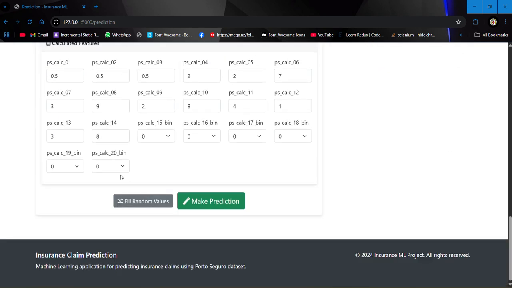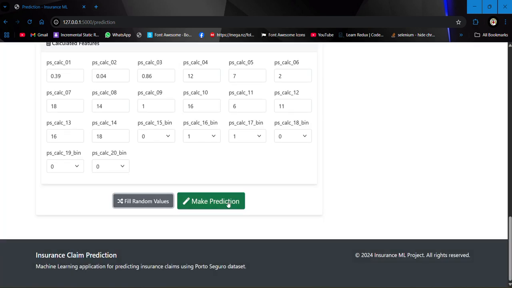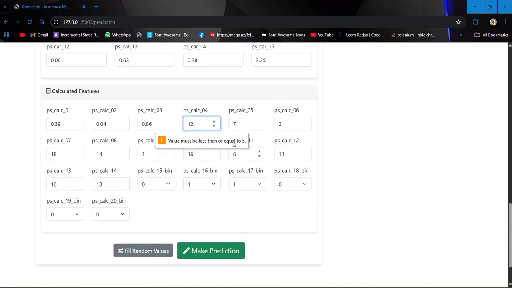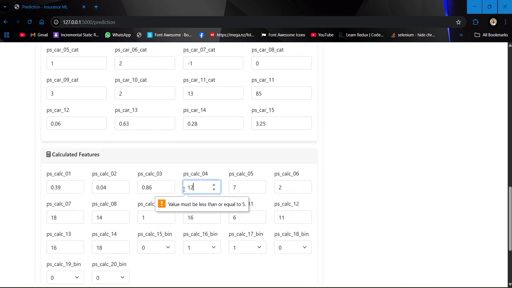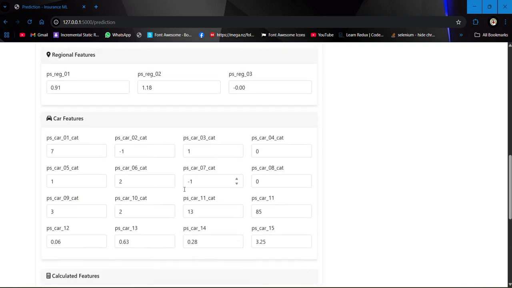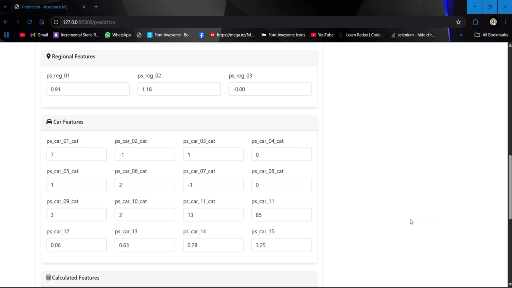Also, I can fill this with random values, but that gives a problem: it will ask to enter a value less than five. Obviously, right now I didn't handle this in my program. So what you can do is manually get values from the test.csv, and there we can fix this problem. We can simply copy that.